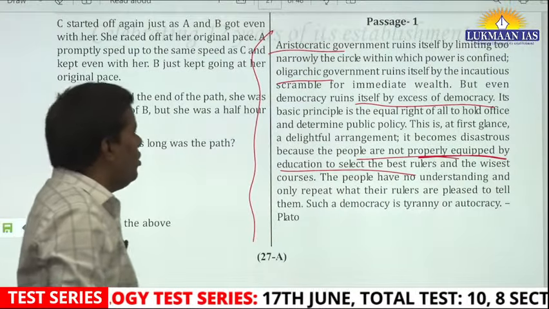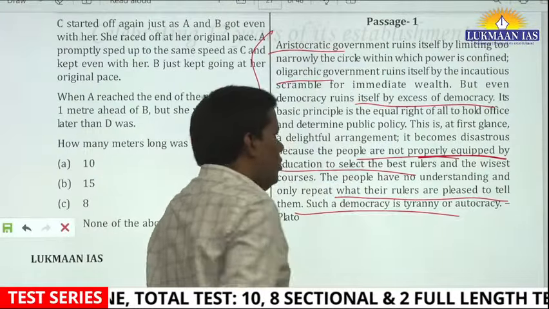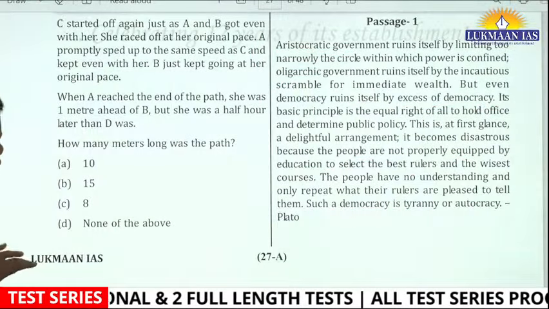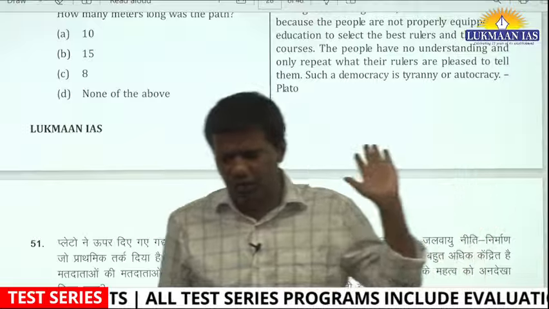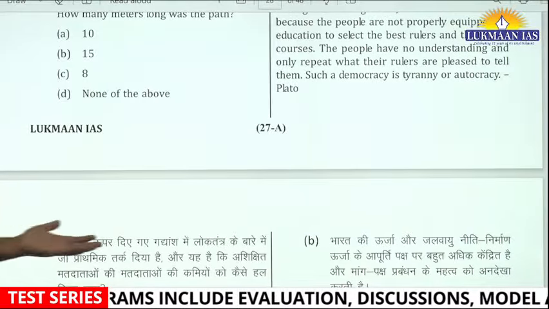The people have no understanding and only repeat what their rulers are pleased to tell them. Such a democracy is tyranny or autocracy. Those who have read Plato know he wrote the book Republic. I believe it is a paragraph from that book only. His main contention was that the philosophers should be the rulers.